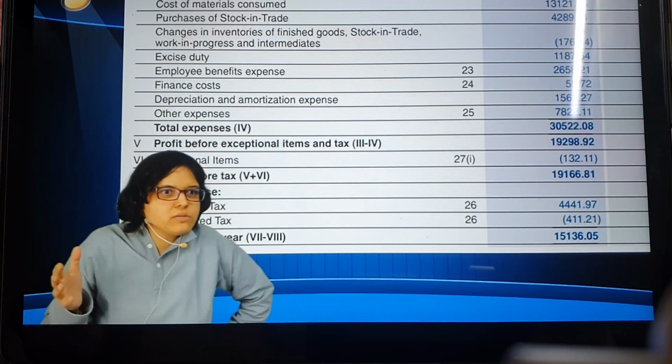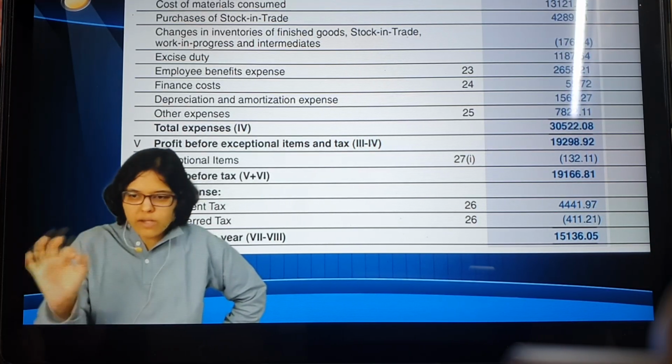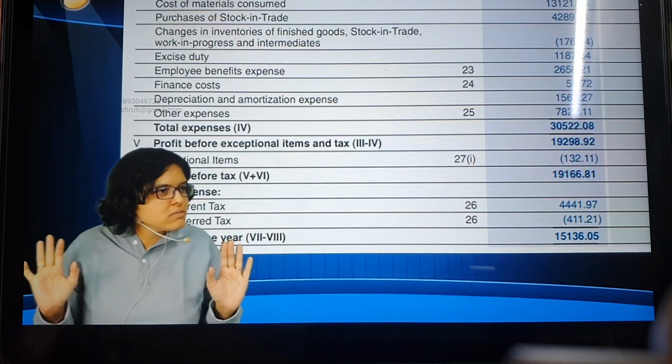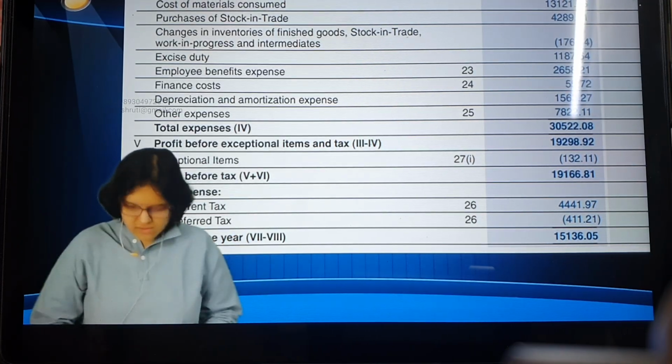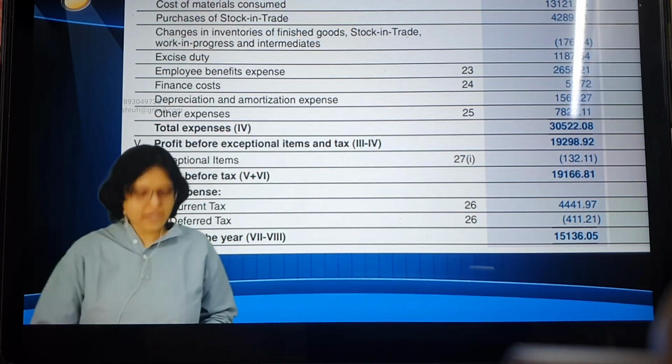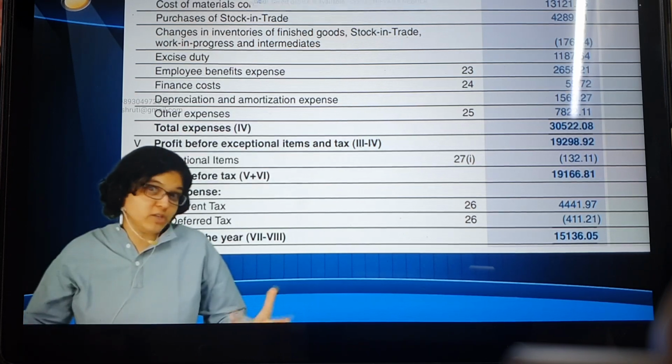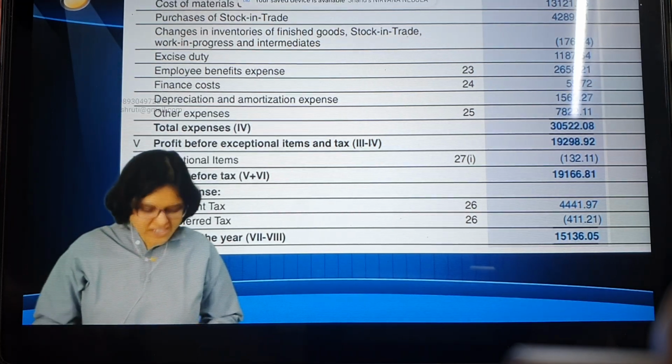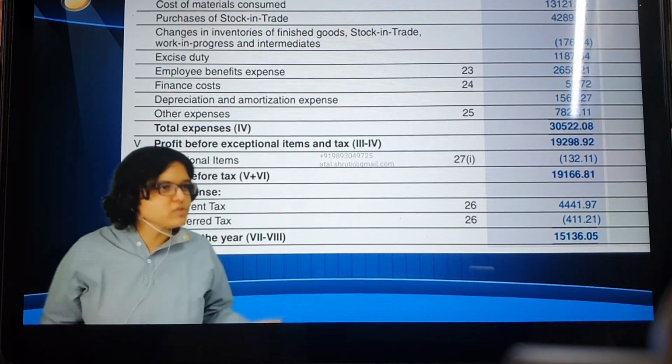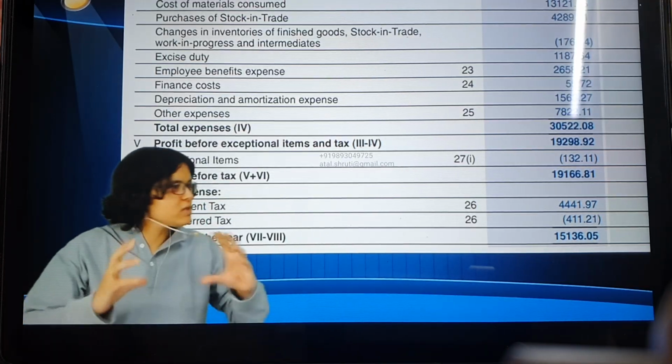Could there be n number of ratios? What do you mean by ratio? One number compared with another number is a ratio. Can I say there can be n number of ratios? I can compare employee benefit expenses with salary, I can compare each and every item with any other item and call it a financial ratio. Should we learn each and every ratio like this, or just focus on the most important ratios for analysis? We should just try and analyze which are the most important ratios.